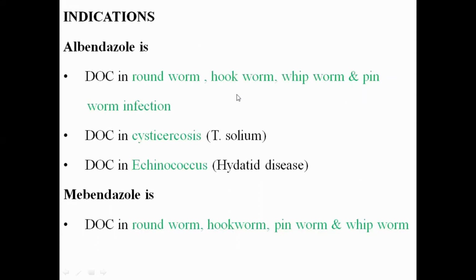Now the indications. We know that albendazole is a broad spectrum anti-helmintic, so they are used in most types of infection. Drug of choice in the roundworm, ascariasis, hookworm, ancylostomiasis, whipworm, trichuriasis, and the pinworm, that is called the enterobiasis. If it is difficult to remember the scientific name, remember the roundworm infection, hookworm infection, whipworm infection, and the pinworm infection.